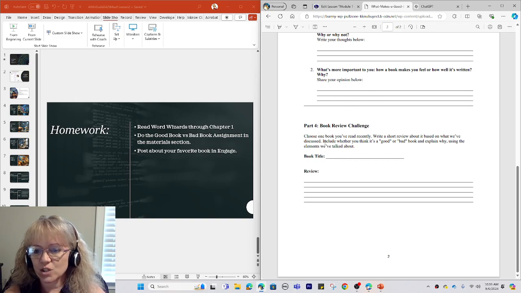Book review challenge. Choose one book you've read recently. Write a short review about it based on what we've discussed. Include whether you think it's a good or bad book. So Harry Potter might be fun to write about here. I loved the 3 primary characters. That would be called the protagonist, Harry Potter, and sidekicks, Ron Weasley and Hermione Granger. And there was something about the setting, too, that was so magical. To me, a great setting that brings a world to life is so important if it's done well. So I would probably say something like that in this.